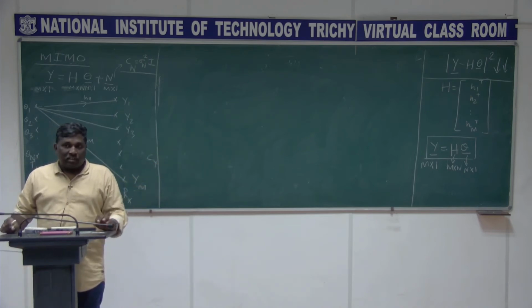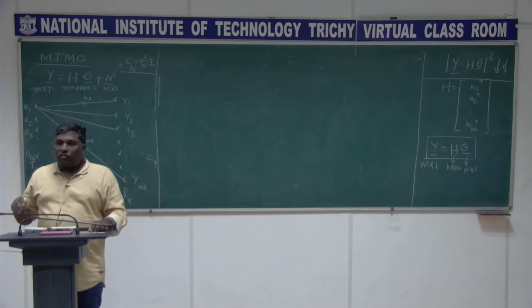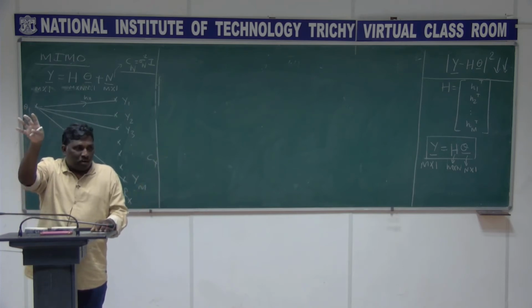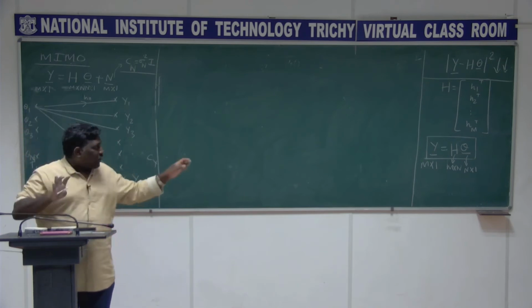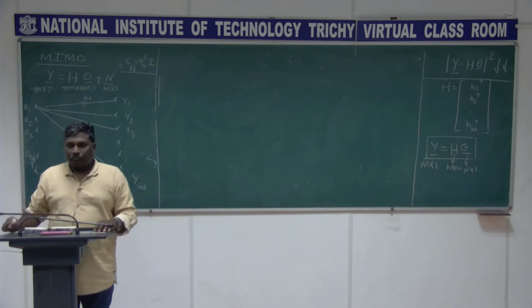You have to understand carefully that we got this expression because the noise is Gaussian, and hence we got the likelihood function of the Gaussian form, and we took that power and minimized it, and hence got the final result y equal to h theta. All these things are coming because we assumed the noise is Gaussian.